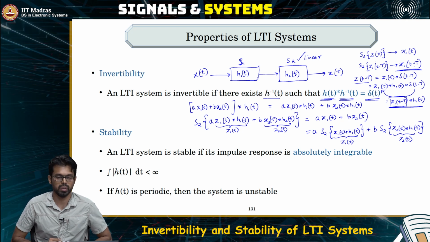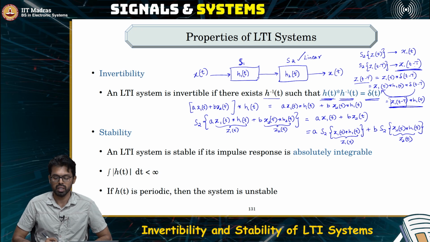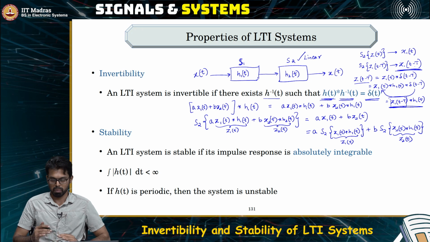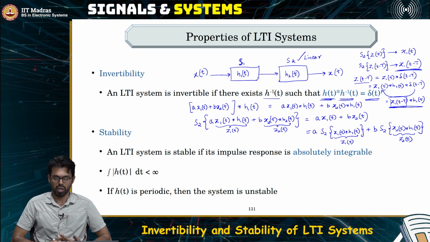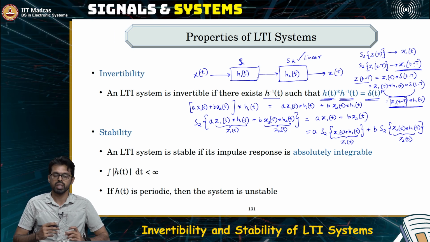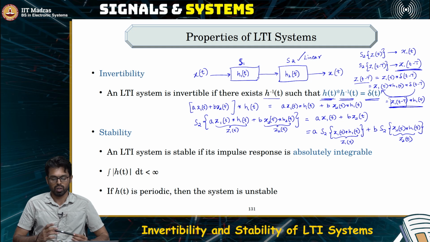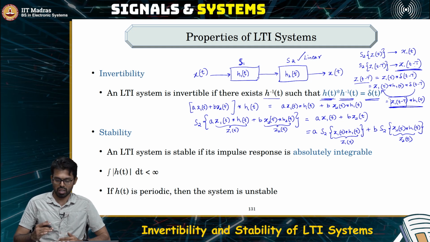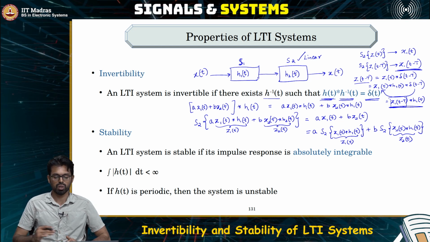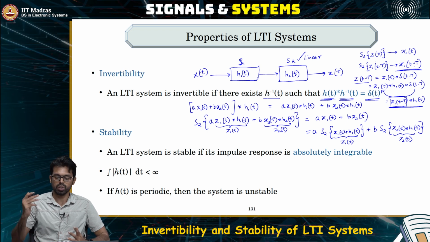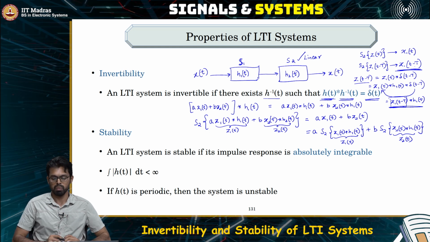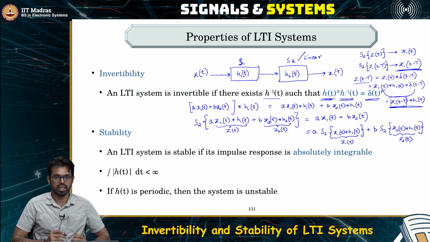Now what about the final property, which is stability? Now what does stability mean? That you give an input which is bounded in amplitude or bounded in magnitude to a system. If the output also turns out to be bounded in magnitude, then you say that the system is stable. So if you are giving a signal input to a circuit which is, let's say, restricted between plus and minus 5 volts, you should not expect the output to arbitrarily shoot up to some 100 volts or 1000 volts. You are expecting the output to be bounded between some value, right? So only then it will be a stable system.